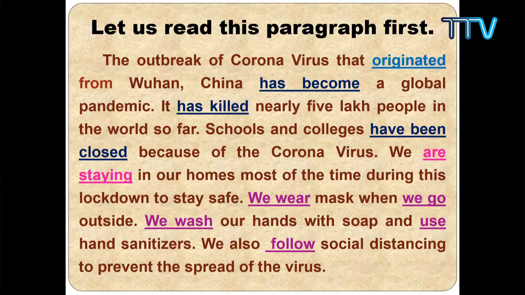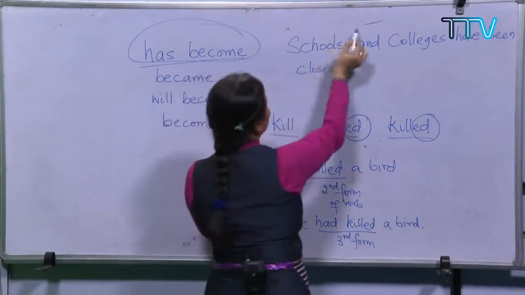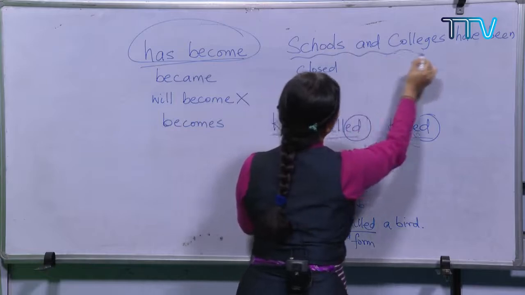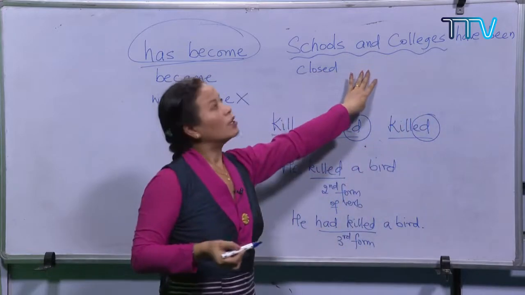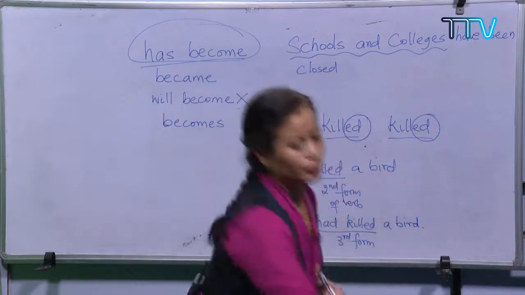Now, schools and colleges have been closed. What you need to remember is the subject here. The subject here is schools and colleges, and have been closed is the verb here.